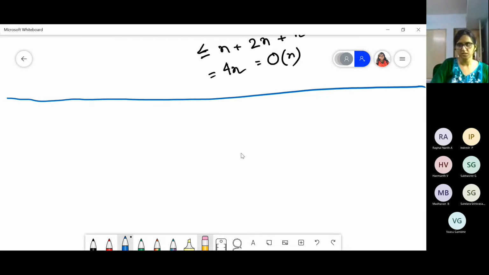So can I start the next part, or what do you want, or do you want to leave? Only 7 students are here. So people have started leaving. Then maybe I'll stop. What do you want? You tell me. Even Udit is not there. Shreyas is not there.